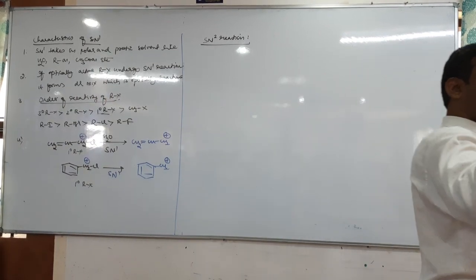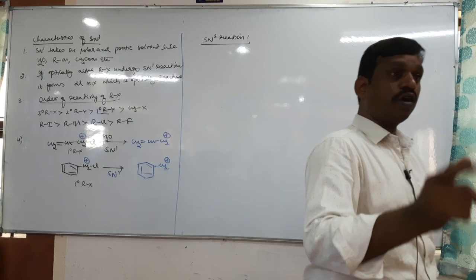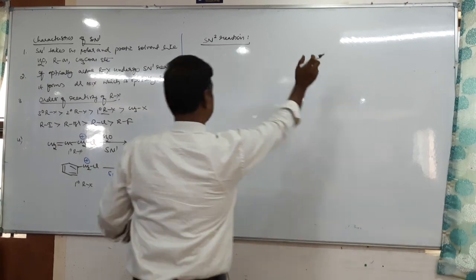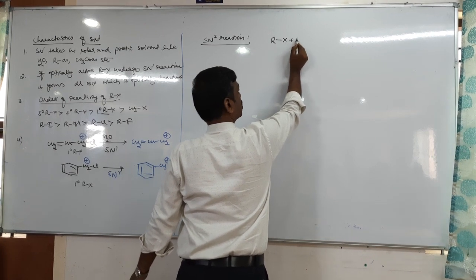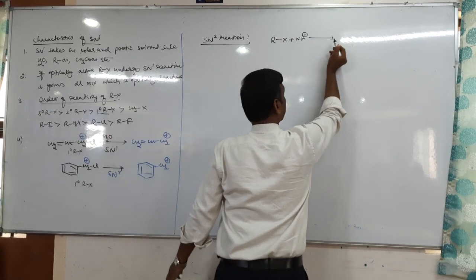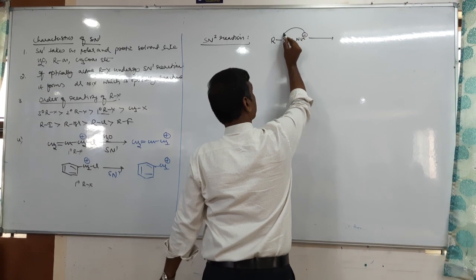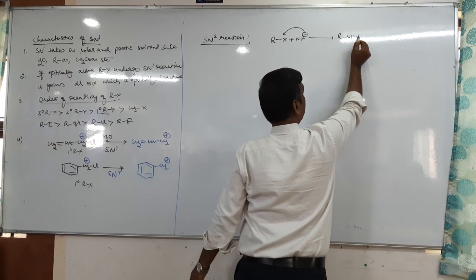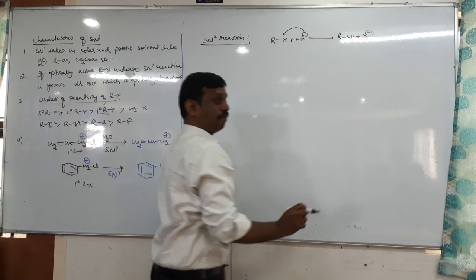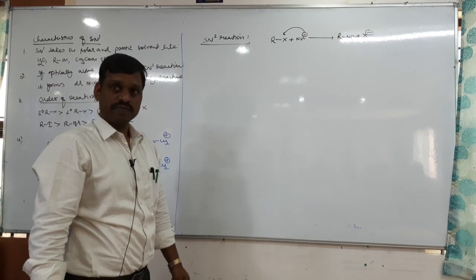Okay. Now comes the SN2 reaction. What is the SN2 reaction? The SN2 reaction is also a property of alkyl halide. Alkyl halide plus Nu minus, this Nu minus, a strong nucleophile, replaces the X minus. But tell me, what is the rate of reaction?